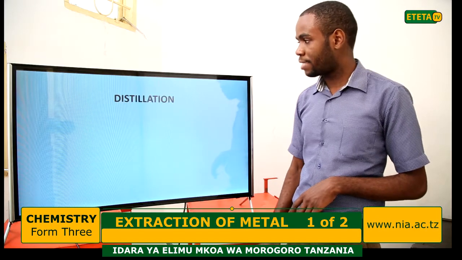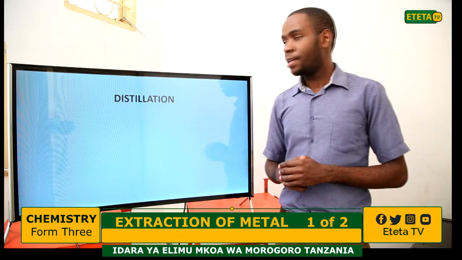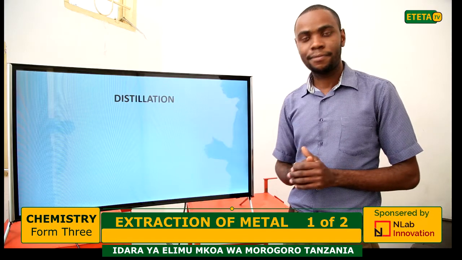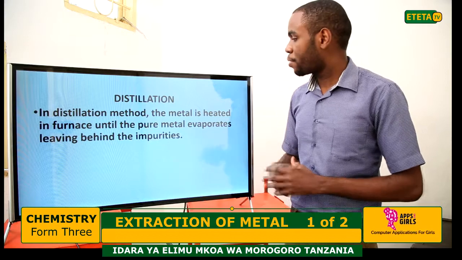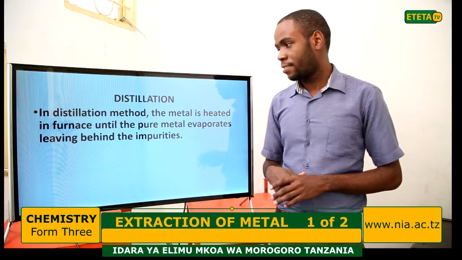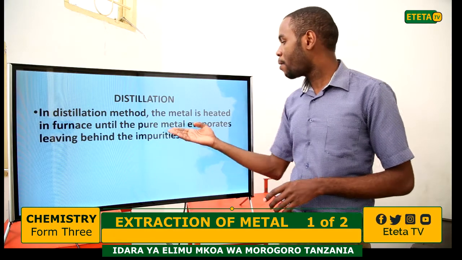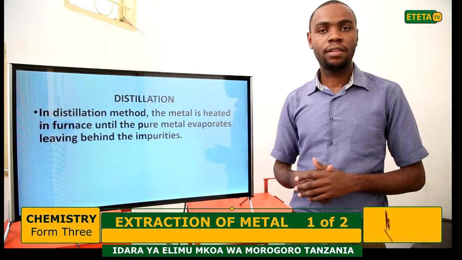Now I'm going to explain one after another, starting with distillation. In the distillation method, the metal is heated in a furnace until the pure metal evaporates, leaving behind the impurities.